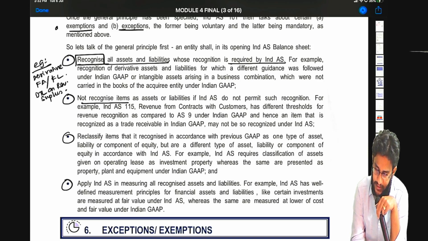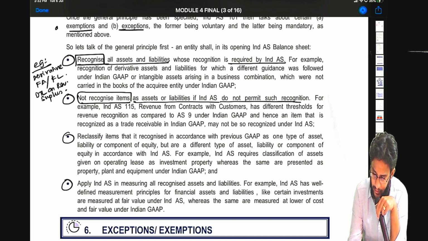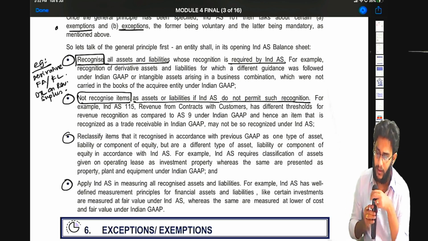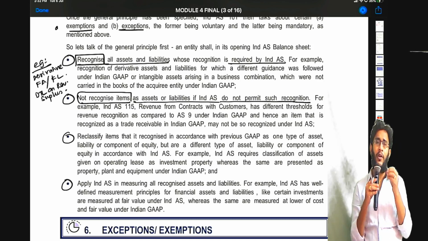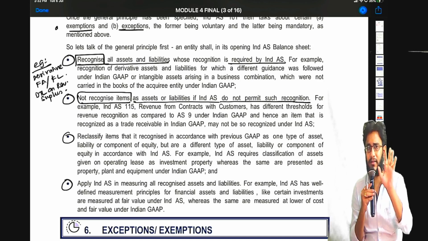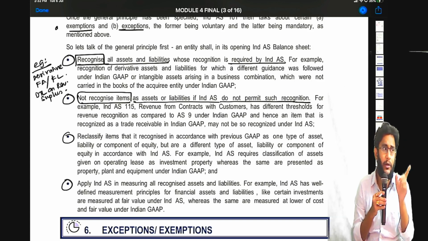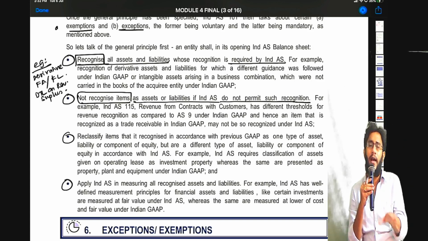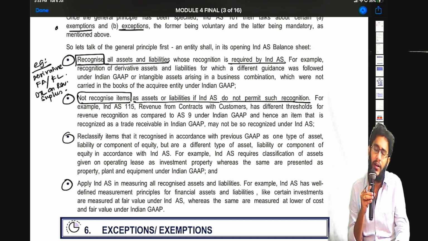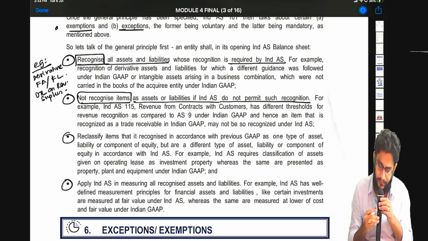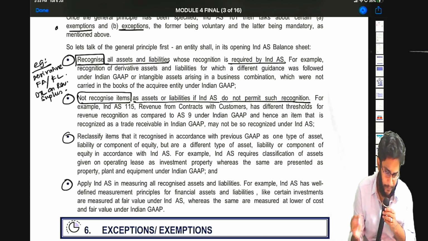Not recognize items as assets and liabilities if Ind AS do not permit such recognition. Now you have recognized some assets and liabilities in your past balance sheet, AS based balance sheet, assets and liabilities are there. But those are not to be treated as assets and liabilities as per Ind AS. Remove them, write them off. Okay, next.